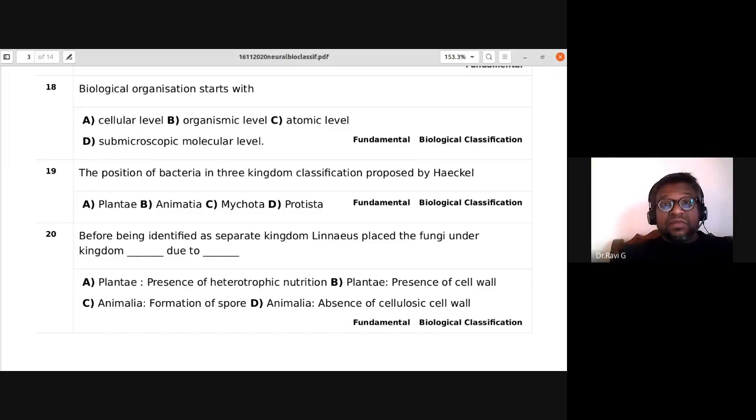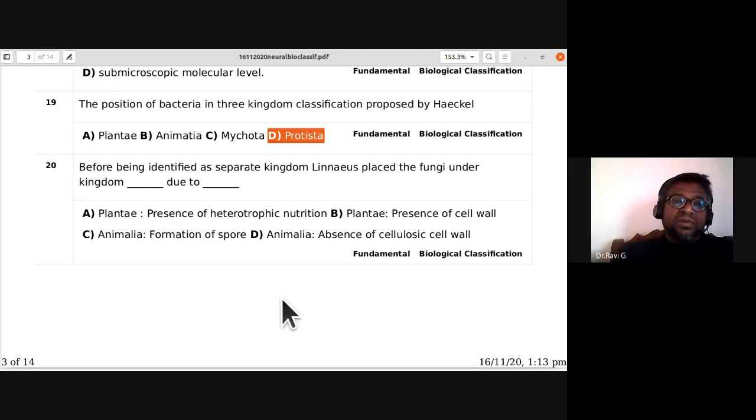But you should remember there were also three kingdom and four kingdom classifications before the five kingdom classification was put forth by R.H. Whittaker. So the position of bacteria is Protista. D is the answer. Bacteria was placed under Protista.